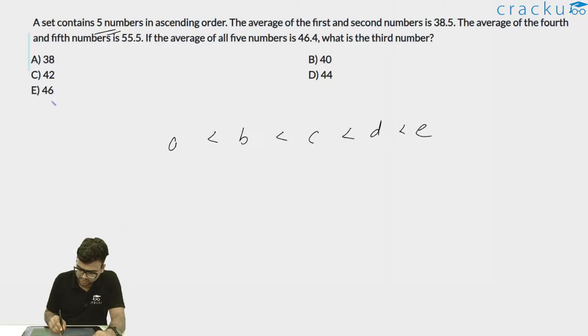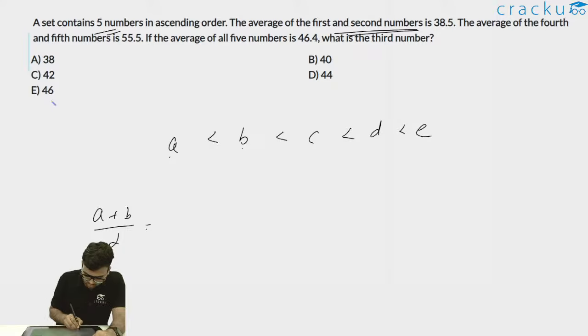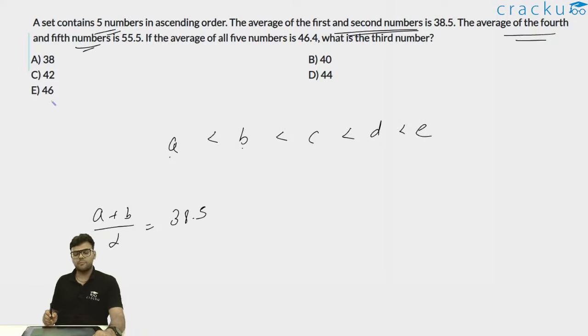The average of the first and second number is 38.5. So this is my first number and second number: (A plus B) by 2 is equal to 38.5. It's further given the average of the fourth and fifth number is 55.5. Fourth number is D and fifth number is E. So (D plus E) by 2 is equal to 55.5.